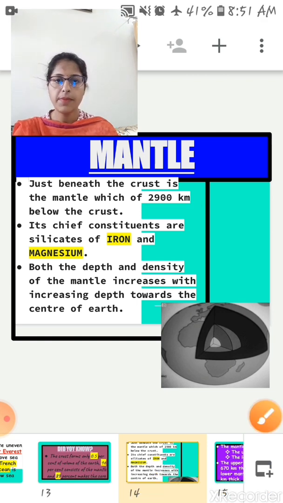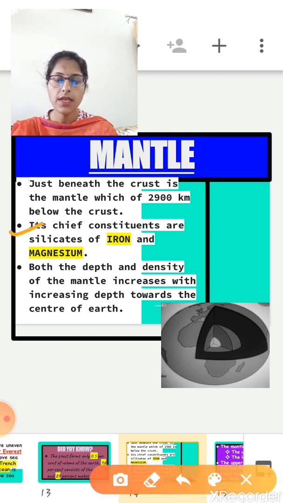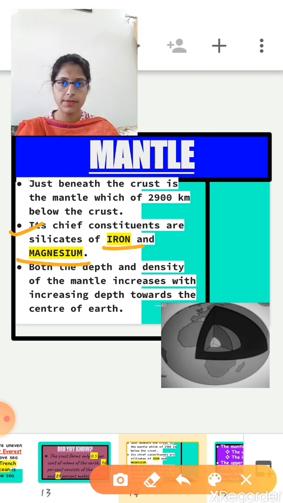This layer is made up of dense and very heavy material like iron and magnesium. Is it clear? Both the density and temperature of the mantle increase with increasing depth towards the center of the earth.